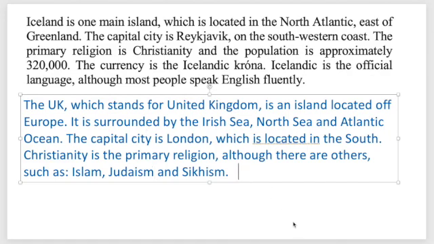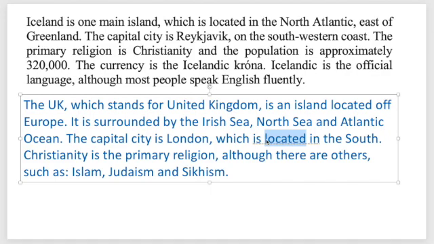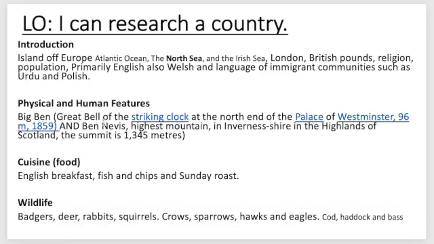So let's see what I've written so far. The UK, which stands for the United Kingdom, is an island located off Europe. It is surrounded by the Irish Sea, North Sea, and Atlantic Ocean. The capital city is London, which is located in the south. Now, I've already used the word located, so I'm going to put which is found in the south. Christianity is the primary religion, although there are others, and then I've got a list again, such as, with a colon, Islam, Judaism, and Sikhism. Now, let's take a look at the next thing.